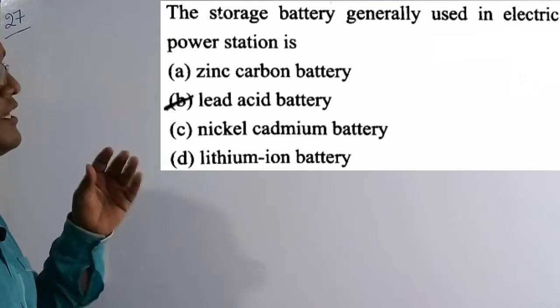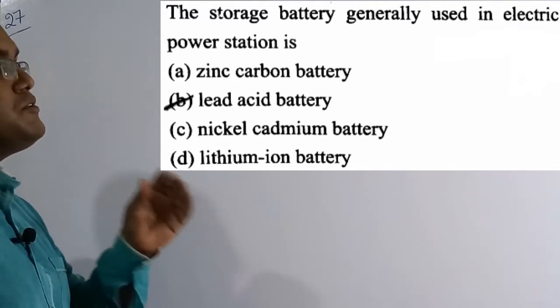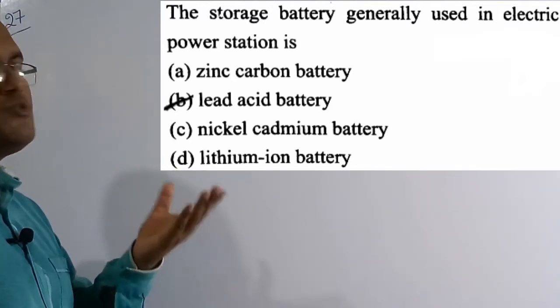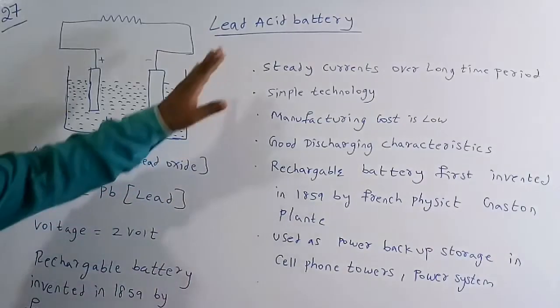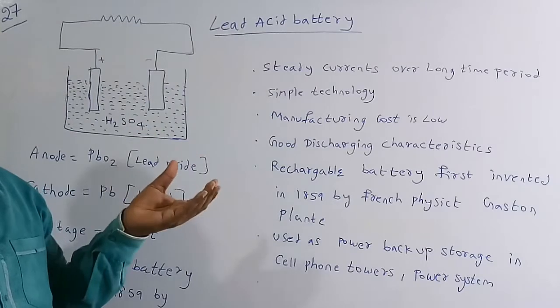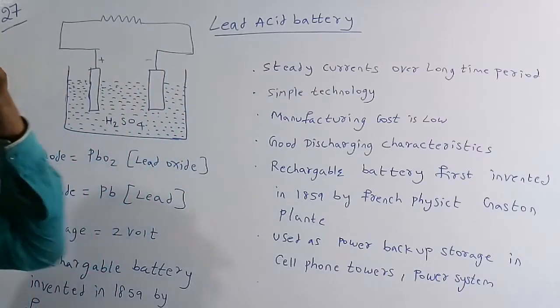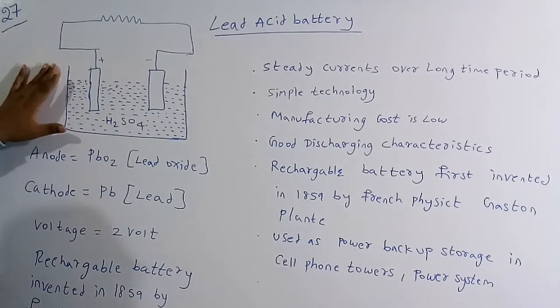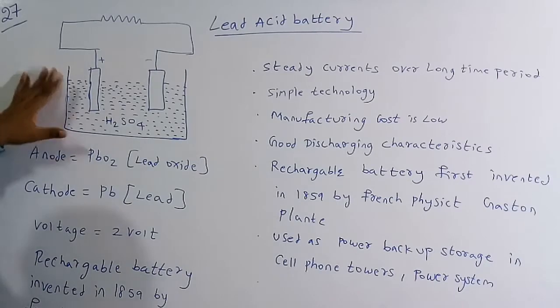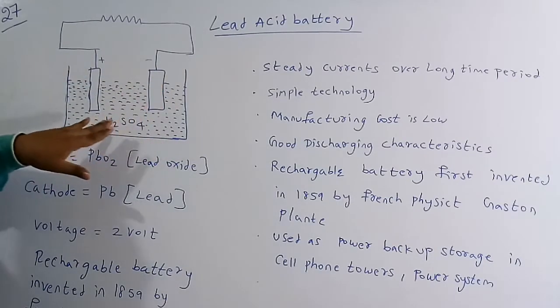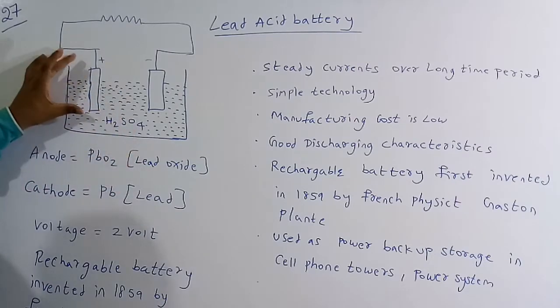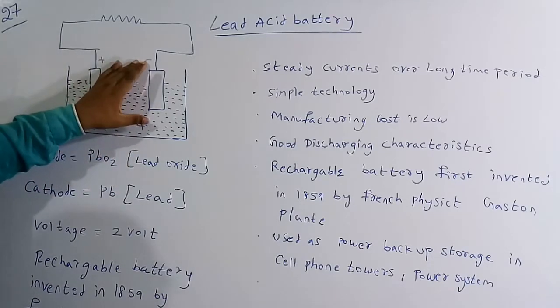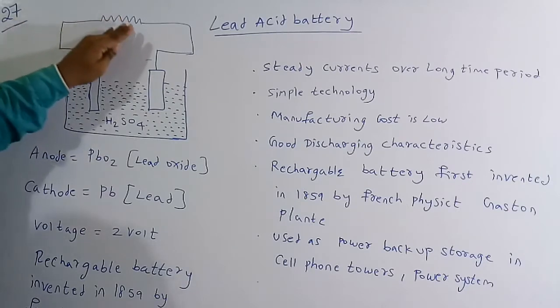Now we'll discuss why only lead acid battery is preferred in electrical power stations for storing of the power. Let's discuss something more about this one. Some important points about this lead acid battery. This is a circuit diagram of this lead acid battery. Basically it is going to contain an electrolyte solution of H2SO4 sulfuric acid, and here this is a positive plate and this is a negative plate. With the help of this one, we are going to connect to a load.